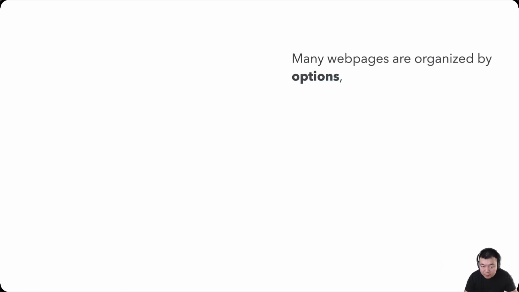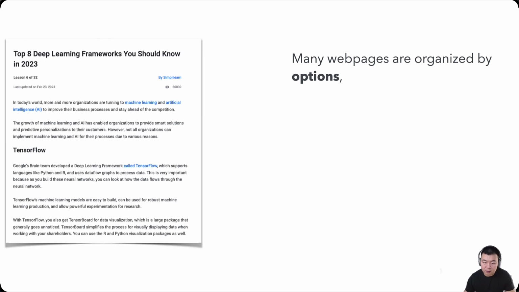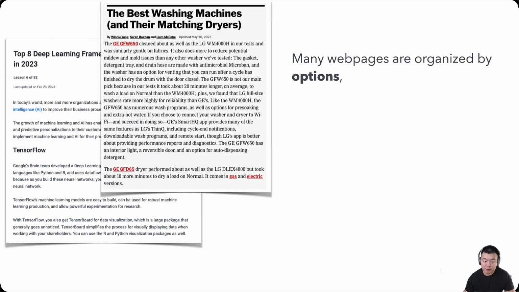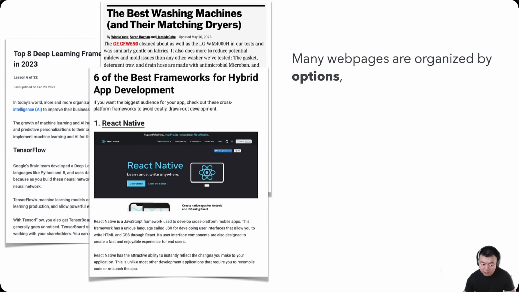One thing that became obvious was that if you ever read online reviews or introductory articles, you'd notice many of them tend to be organized primarily by options. For example, by putting options as section headers or at least in bolded font, such as this TensorFlow for deep learning framework, this GE GFW 650 for washing machines, and React Native for frameworks.